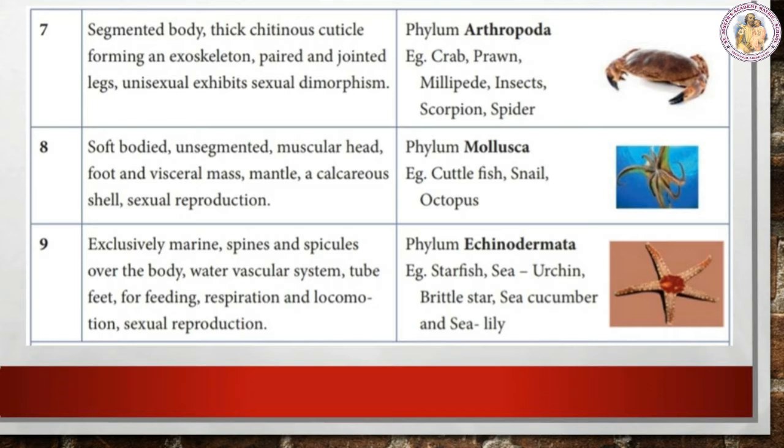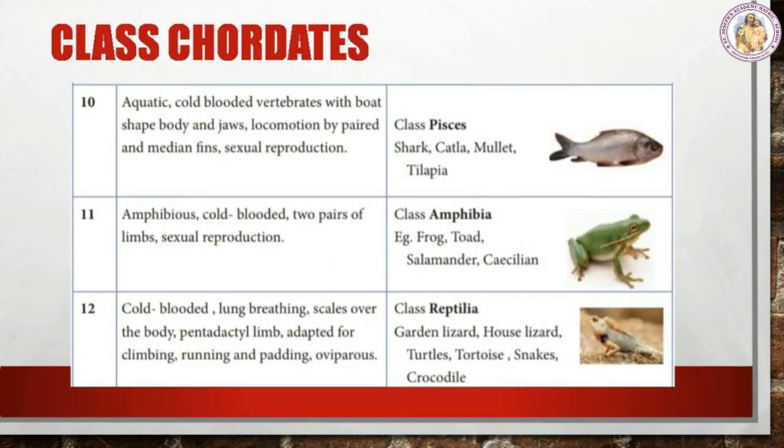Then they are doing sexual reproduction. Next, phylum Chordata. The class Pisces, examples shark, catla, mullet and tilapia. The general characters are they are aquatic, cold-blooded vertebrates with a boat-shaped body and jaws, locomotion by paired and median fins, sexual reproduction.